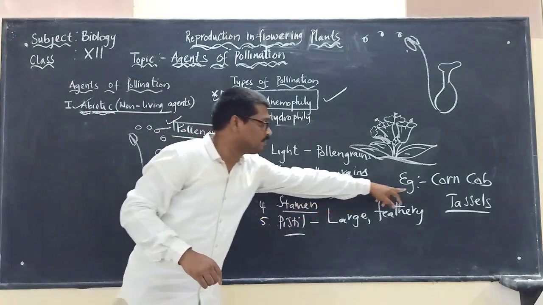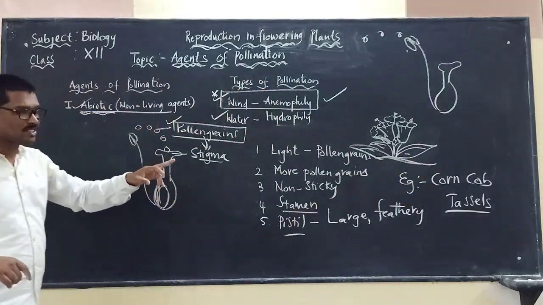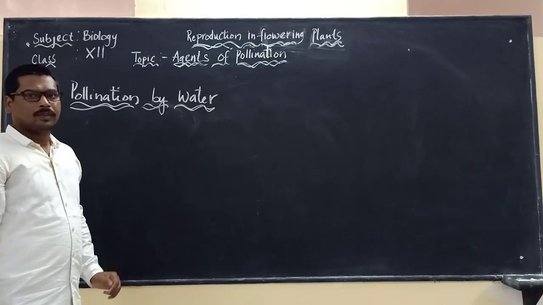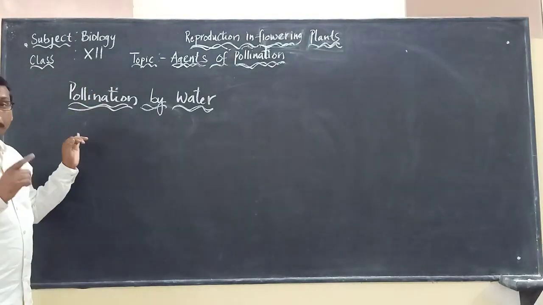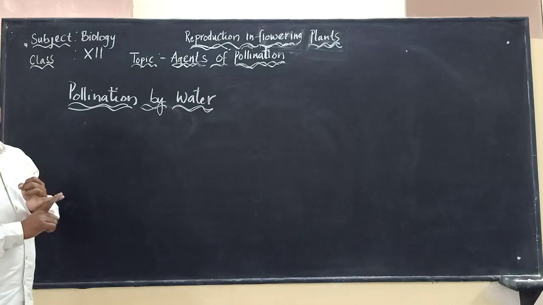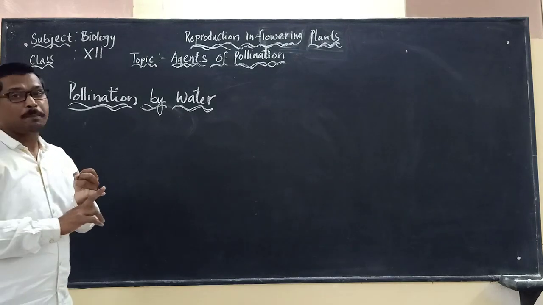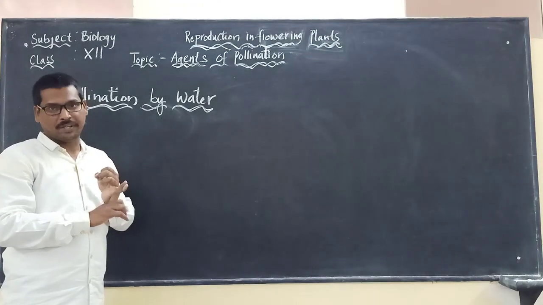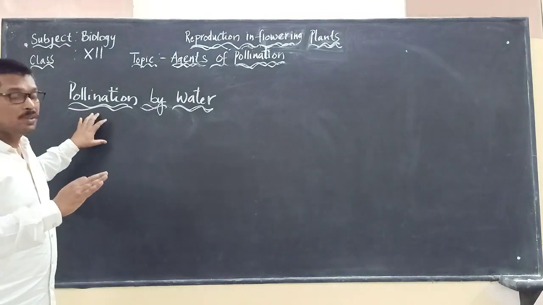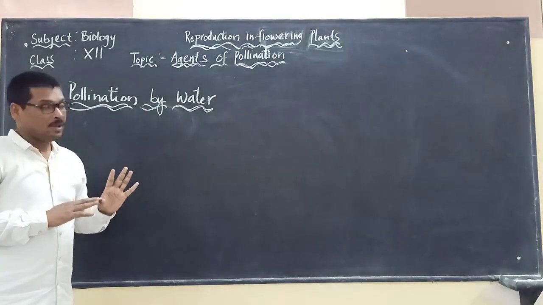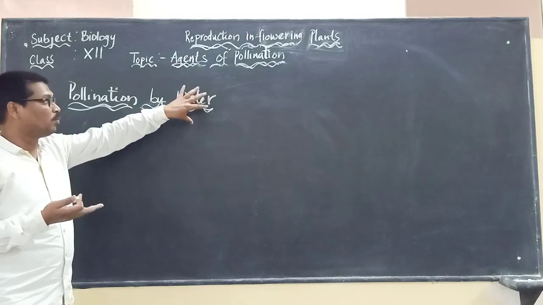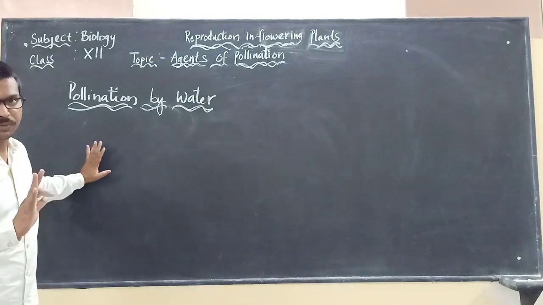And the best example that we are seeing is corn crop. So now we said that pollination by wind is very popular. In the abiotic agents, wind pollination is more common. But here we also should know pollination by water. Pollination by water is hydrophily.